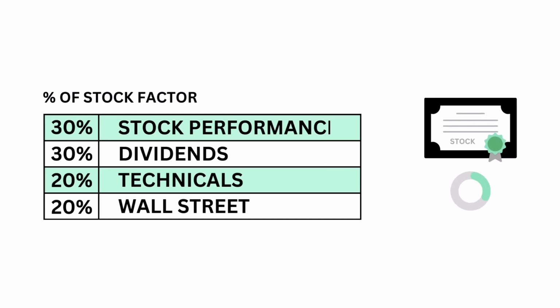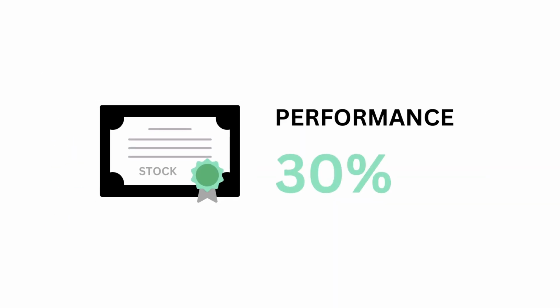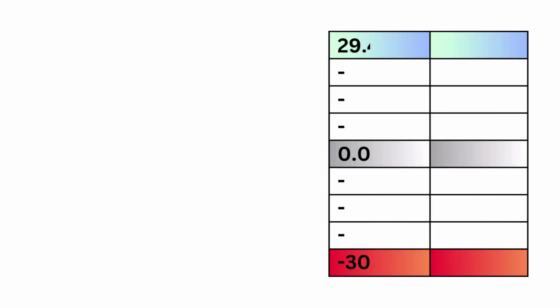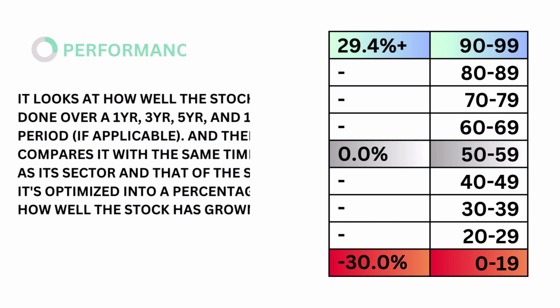There are 4 metrics that make up the stock factor, from performance to Wall Street. Each are weighted based on importance to the price. First, stock performance, which accounts for 30% of the stock factor. Performance looks at how well the company's stock has done over a 1, 3, 5, and 10-year period, if applicable, and then compares it with the same timeframes as its sectors and that of the S&P 500.